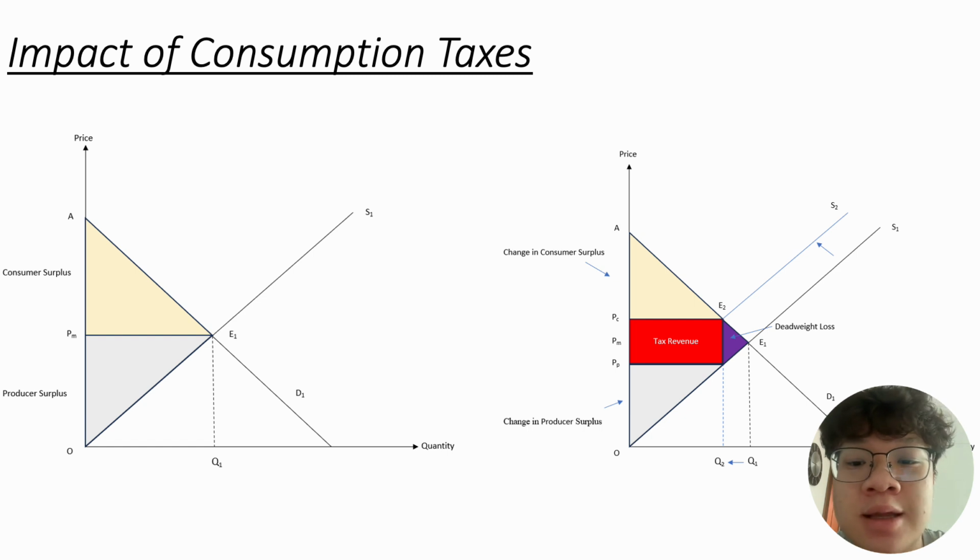Firstly, I will discuss the impact of the consumption tax before it is implemented. The equilibrium price is PM and the equilibrium quantity is Q1, as well as the equilibrium point is E1. The consumer surplus is the area of A, PM and E1, whilst the producer surplus is the area of PM, O and E1. After the consumption tax is implemented, the total surplus has decreased and there is a loss present.